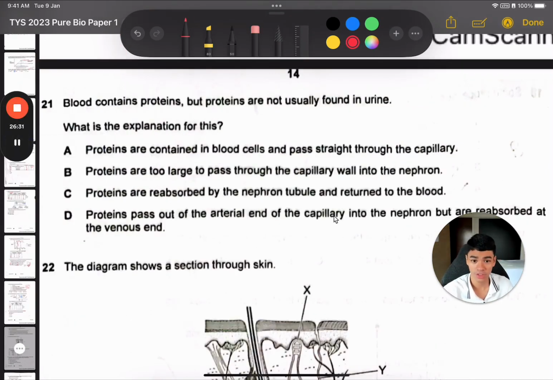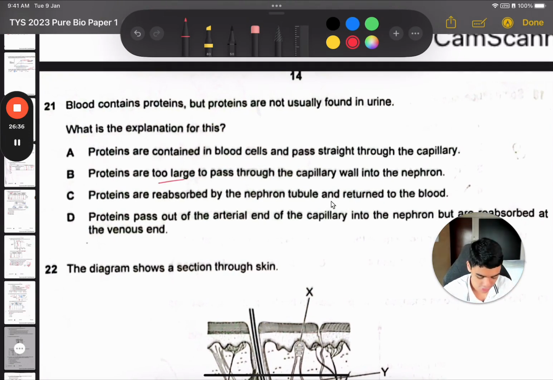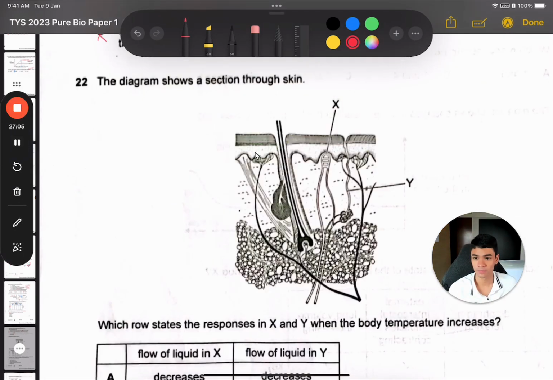21. Blood contains proteins, but they're not found in urine. Why? Well, the answer is they are too big, right? They're too large to even pass through the glomerulus walls during ultrafiltration. So they don't even enter the nephrons. B is the answer. Okay, so if you look at A, it says contained in blood cells and pass straight through. No, they don't pass through, so A is wrong. C says proteins are reabsorbed. No, they don't even pass through, so how can they be reabsorbed, right? They don't even enter the nephrons. Then D says proteins pass out of the arterial end of the capillary. Okay, once I see pass, I already know it cannot be the answer. So answer is B.